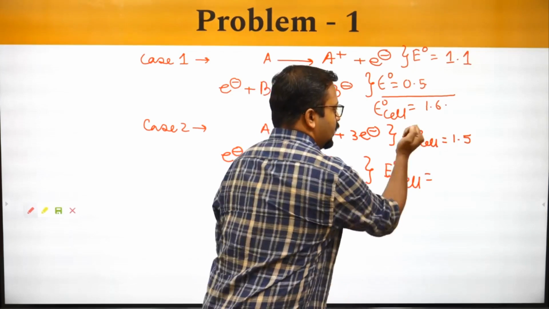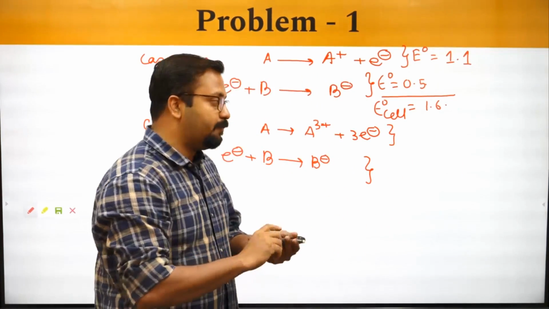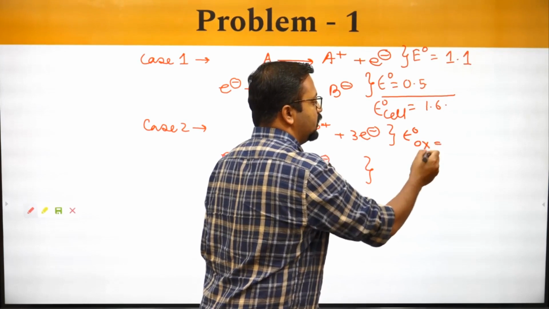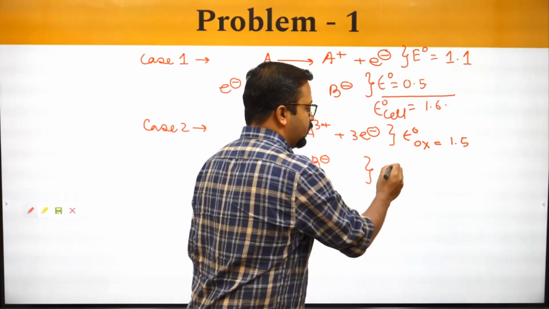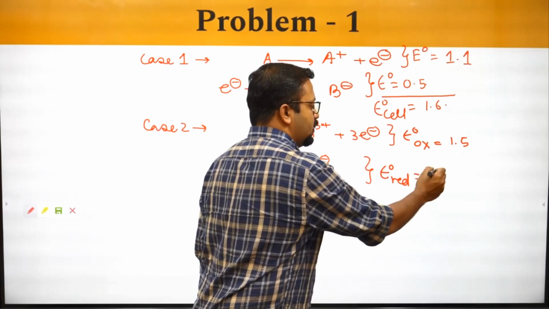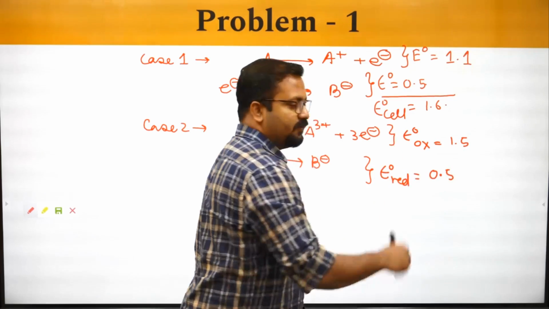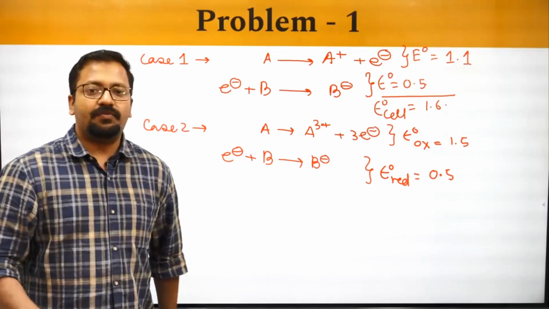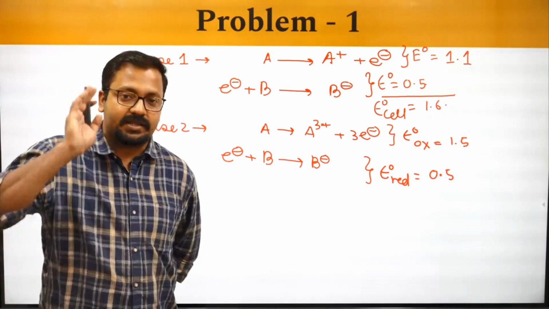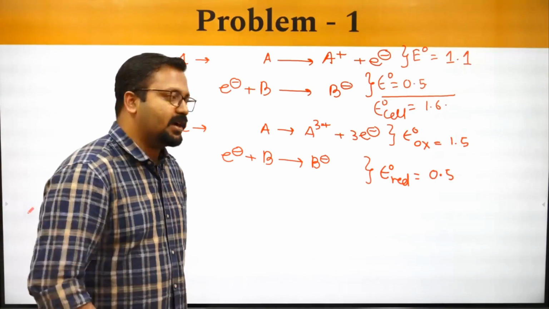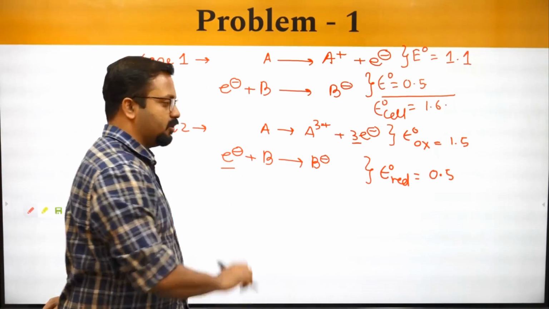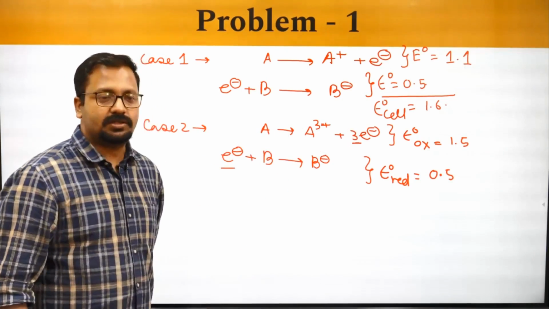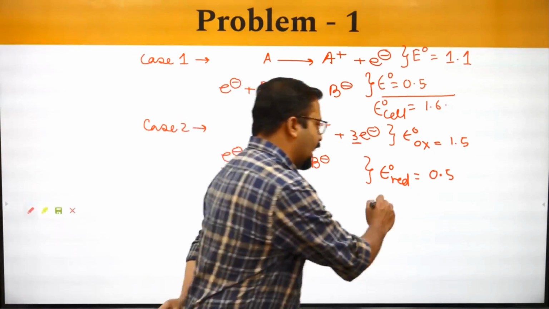I'm sorry. People think that you have to multiply the oxidation and the reduction potential. So E naught for oxidation potential is, let's say, 1.5. E naught for reduction potential is 0.5. Let's say it is these values. Now, even if unequal number of electrons are given out, as long as it is redox, do not worry about the number of electrons. As long as it is redox change, do not worry about the number of electrons. Add both of them.